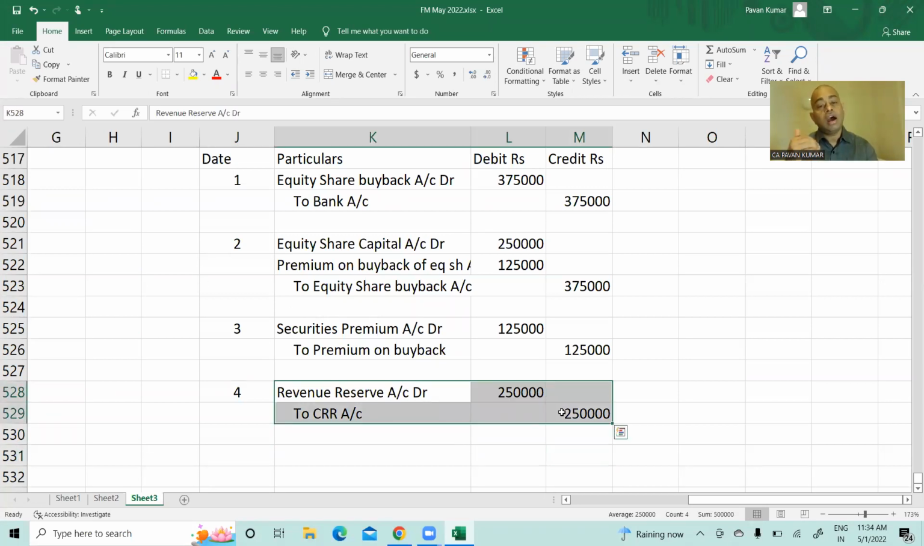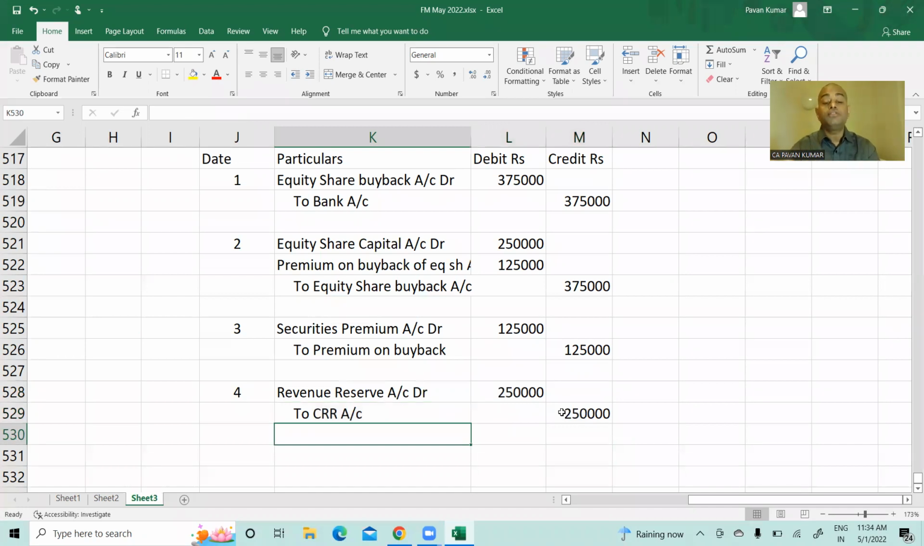Even if you are buying back out of sale proceeds of some asset, and you are not issuing new equity shares, then you need to pass this journal entry. That's all. The journal entries are over. Write the narration: being the nominal value of shares bought back is transferred from revenue reserves to capital redemption reserve.